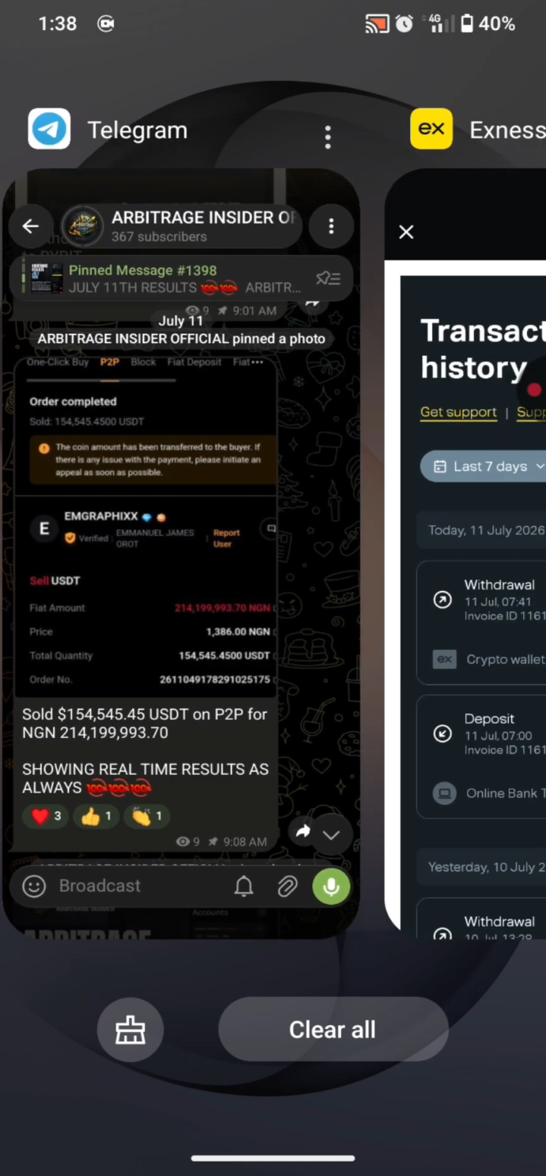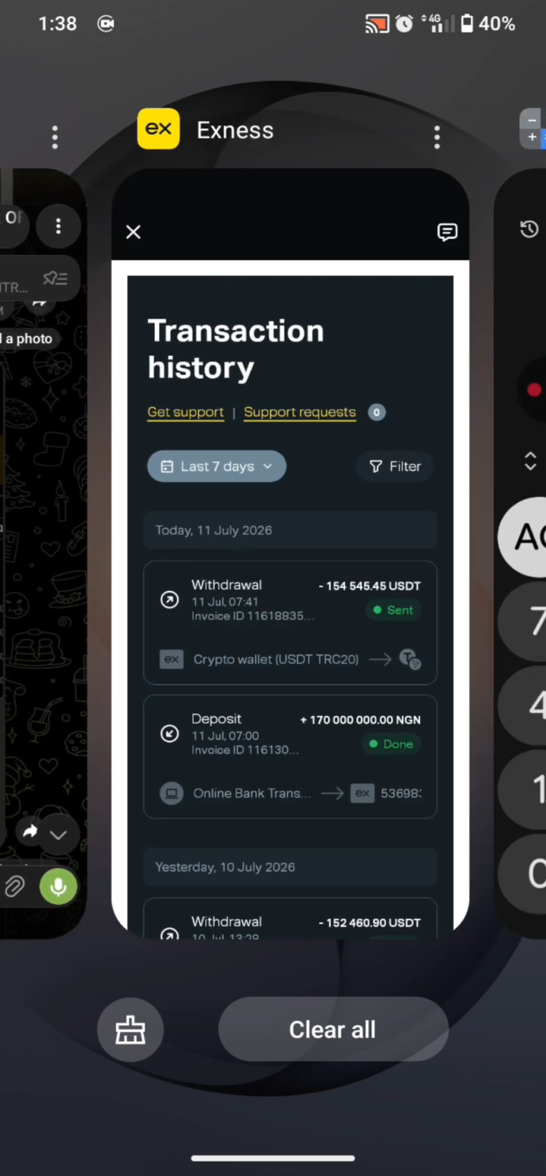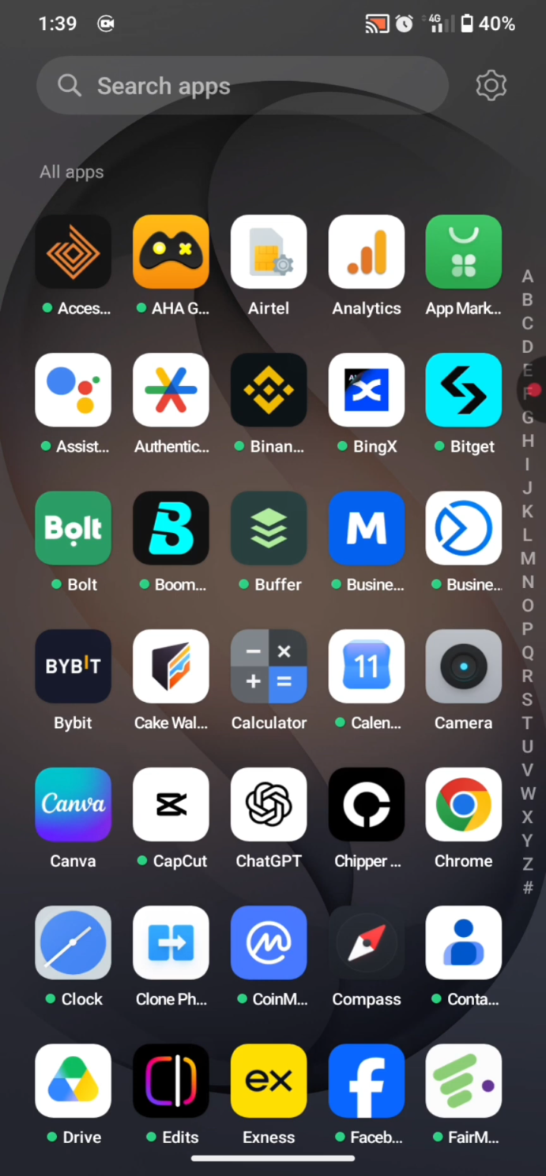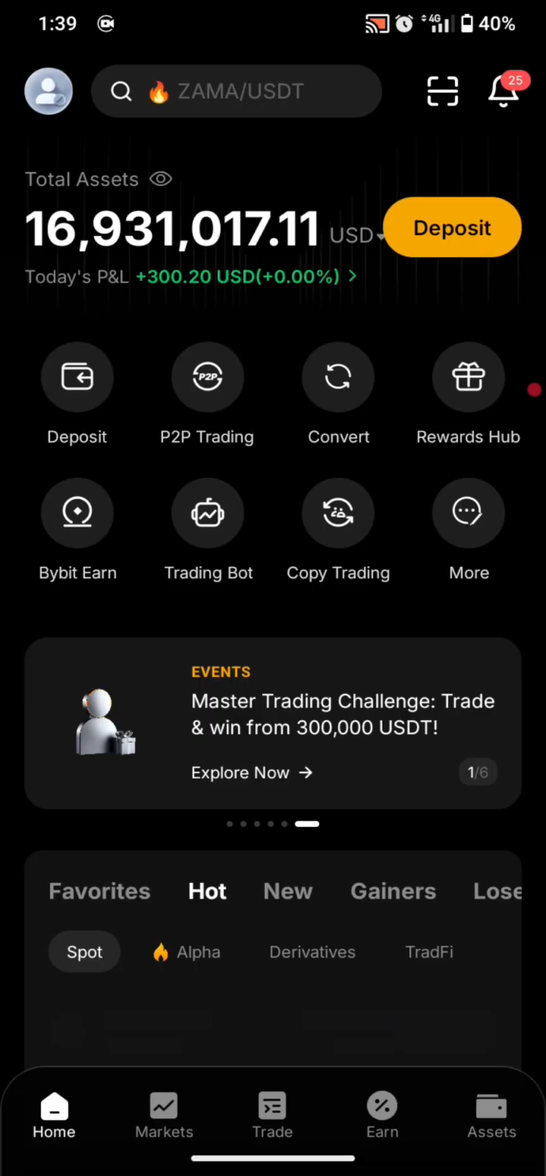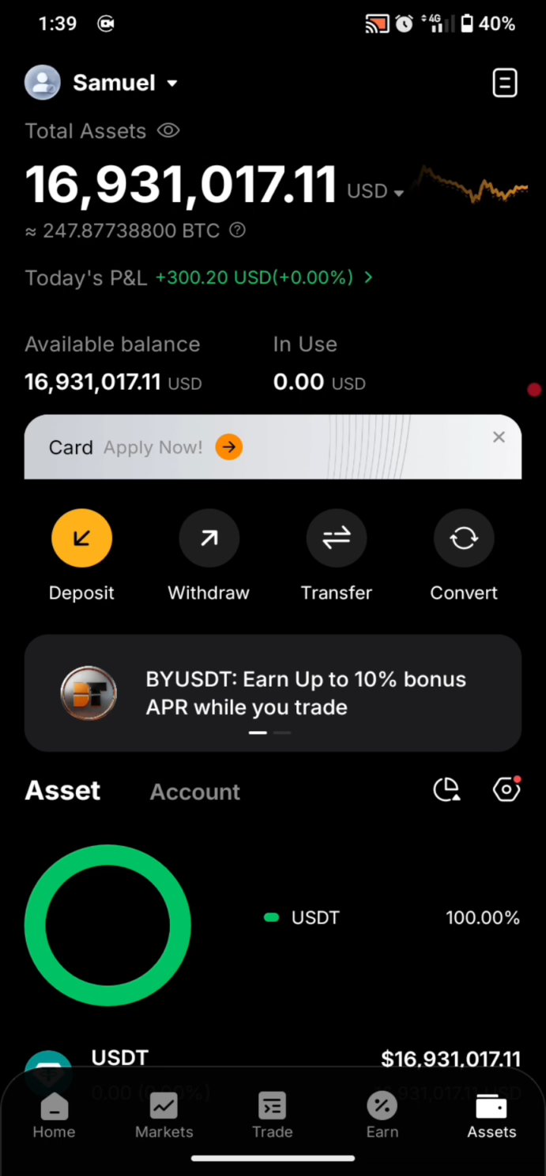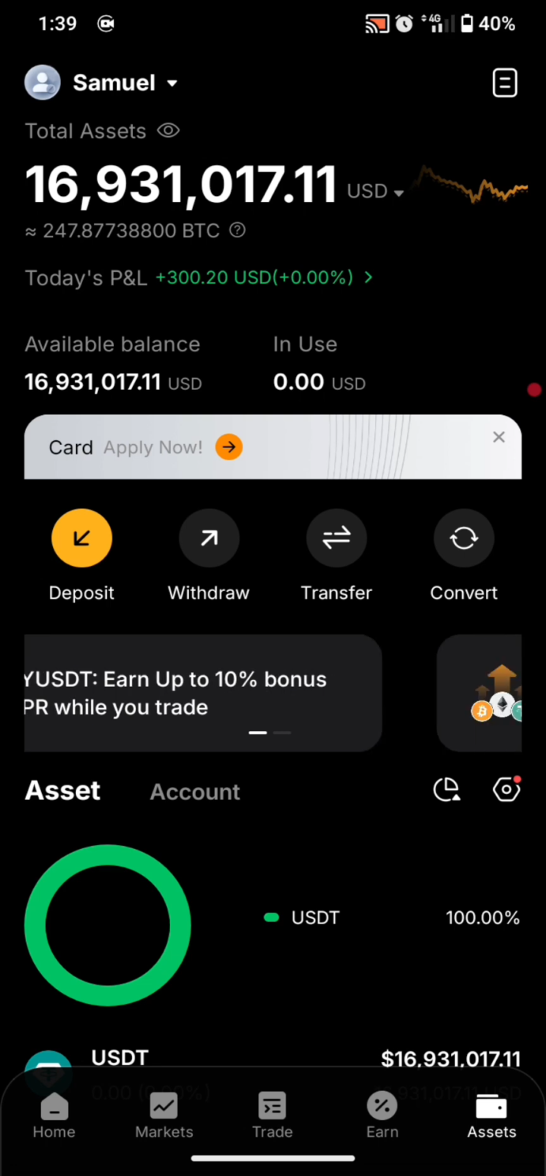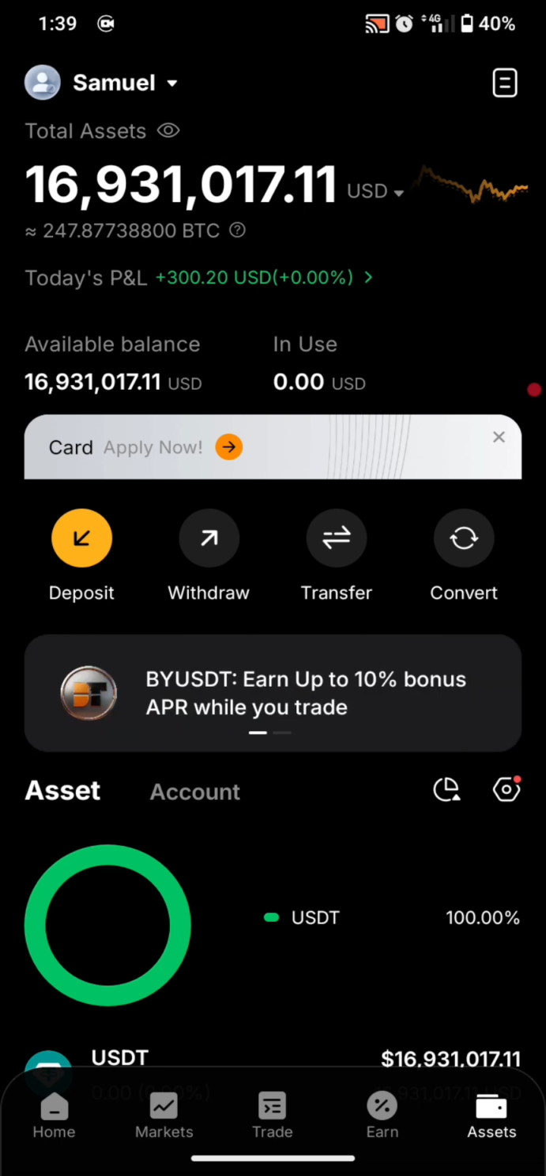I haven't shown you guys my transaction history. I'll show you guys the amount I sold on P2P. I would also love to show you guys my Bybit account, so we'll be able to see the transaction history and the track record. And also note that we're taking my account, which is my Bybit account, to 20 million USD before the end of 2026. And we are doing that actually, and we are growing really fast. So at the moment, we are currently on 16,931,017.11 USDT on this account, and we are still going to 20 million USDT before the end of 2026. And by the grace of God, I know we'll definitely get there.